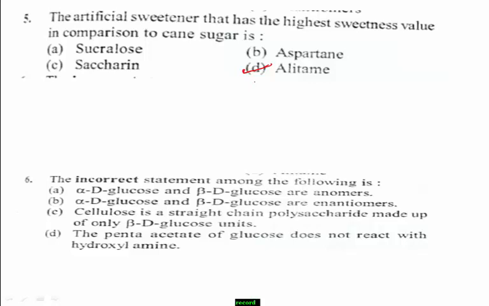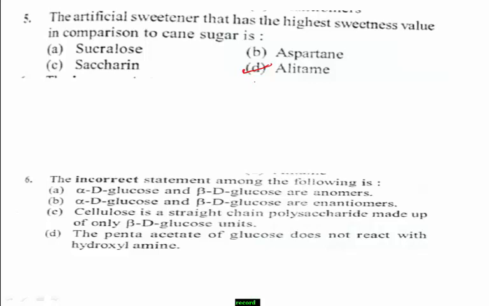Next, question number 6. Among the given statements, which one is incorrect? Option A, alpha-D-glucose and beta-D-glucose are anomers. Option B, alpha-D-glucose and beta-D-glucose are enantiomers.